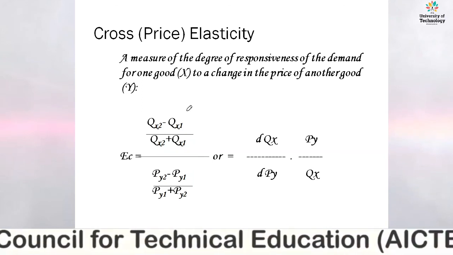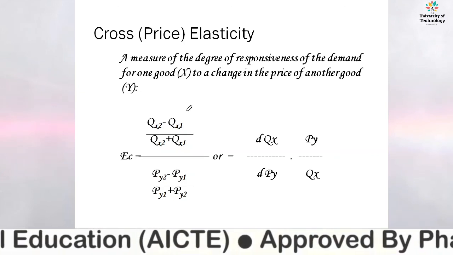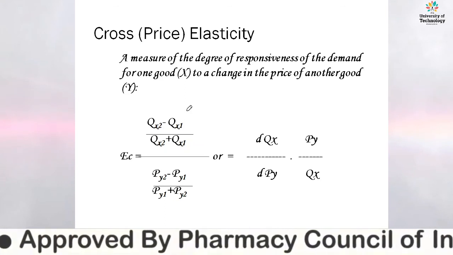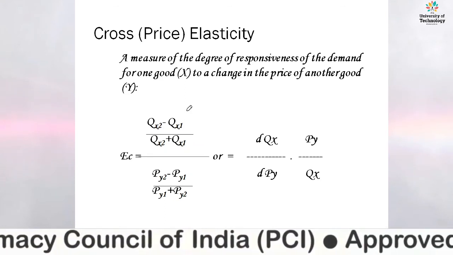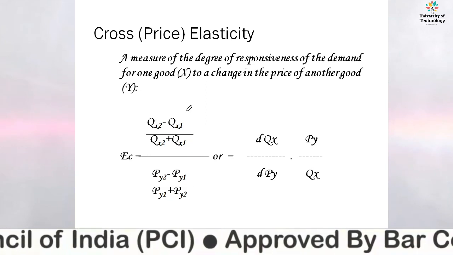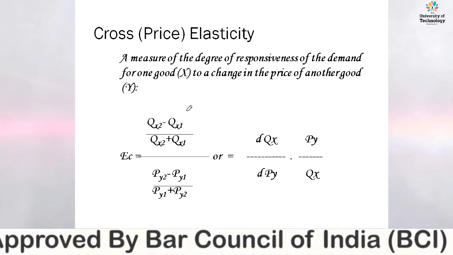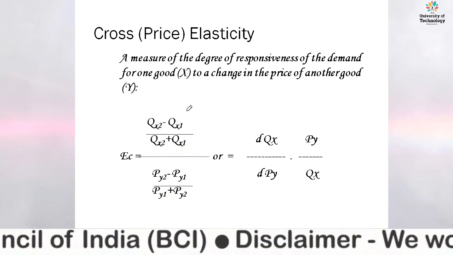Now, it is explained here with the help of this formula that it is the change in quantity of x in respect to the change in price of the y good, multiplied by the price of the y good in respect to the quantity demanded for the x good.